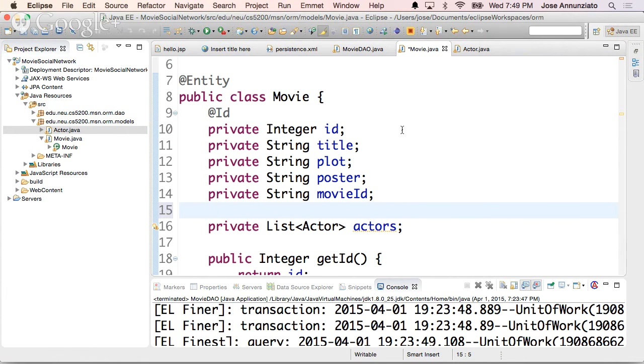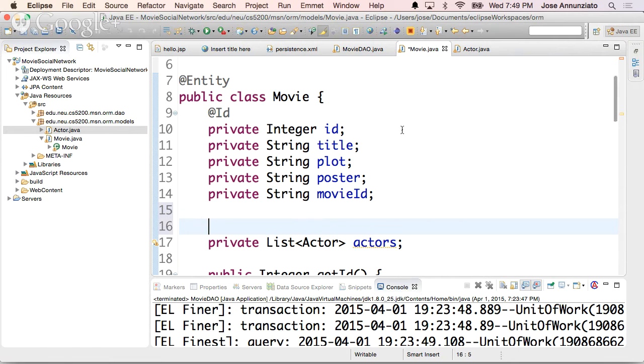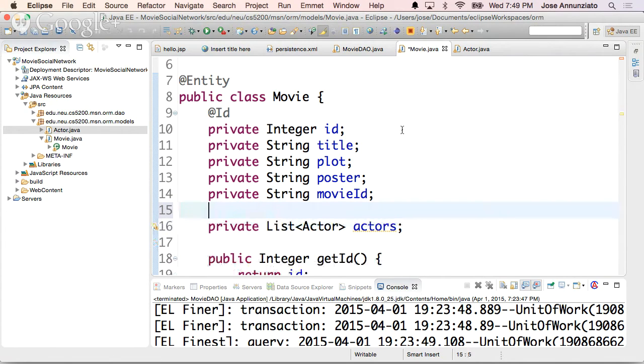I can say this list of actors, right? There's no real mapping of this list of actors in the relational model. I need to tell it that really there's a reference from the actors back to the movie, and that's where you should get the list of actors.